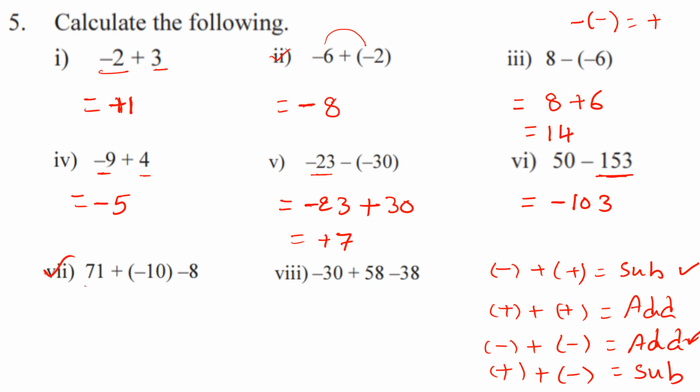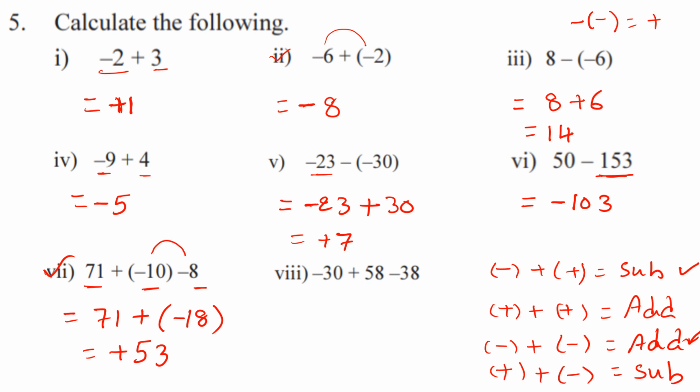Now in this seventh question, they gave 3 integers. Look at that. This is positive and this is negative, and here this is negative. First, we should add these two negative integers, that is minus 18 minus 8, that is minus 18. Now we are adding this positive and negative. So positives are more. That answer will come in plus. So 71 minus 18, that is 53. Plus 53.